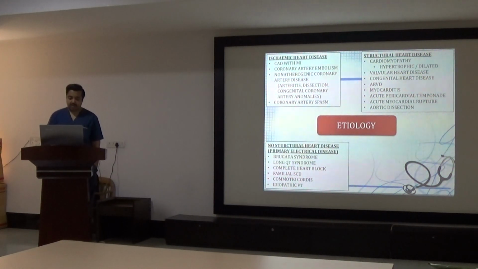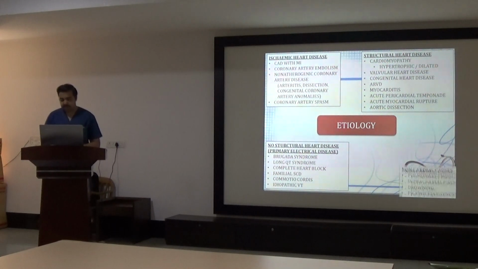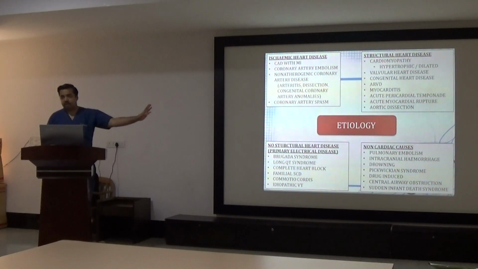CPVT could be one of the causes in that familial SCD. Commotio cordis is again a ventricular arrhythmia post chest trauma, blunt chest trauma. Then idiopathic VTs.